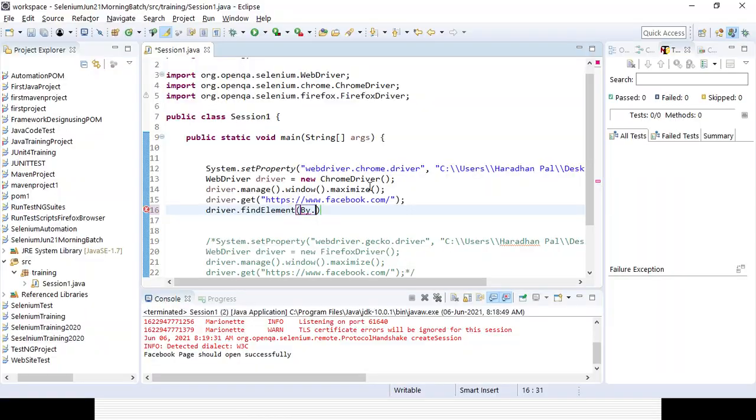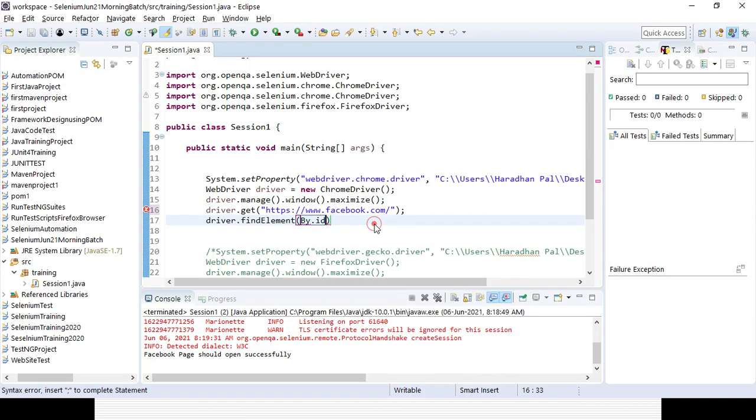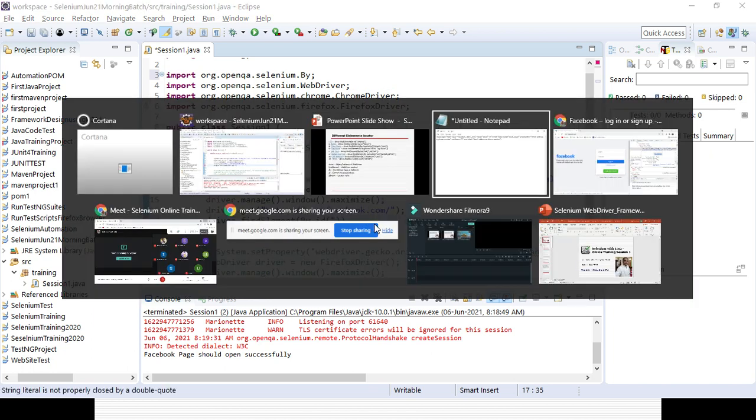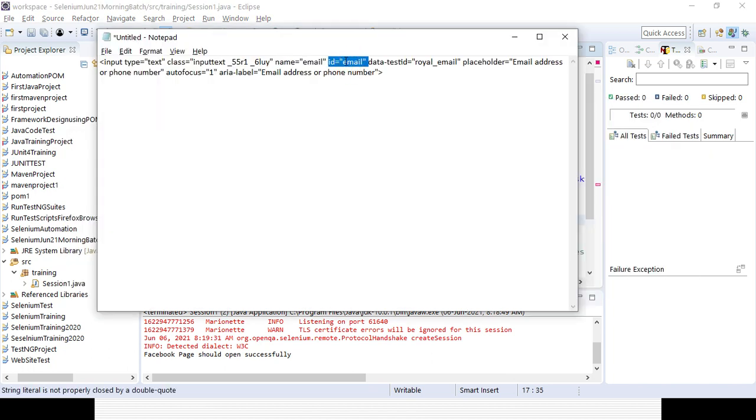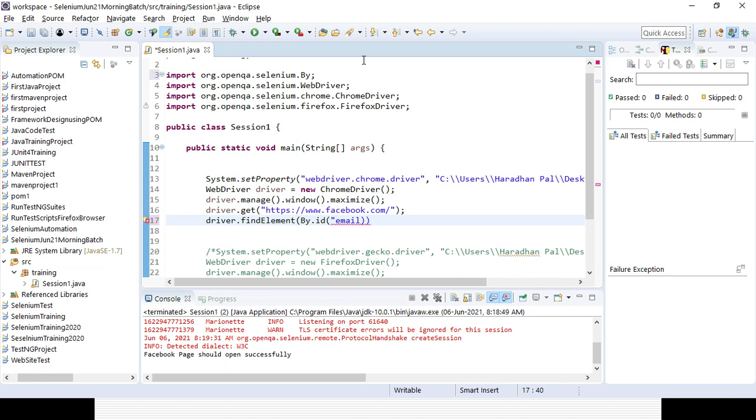So by.id and the value of the id, which I will take from here. This is the value.